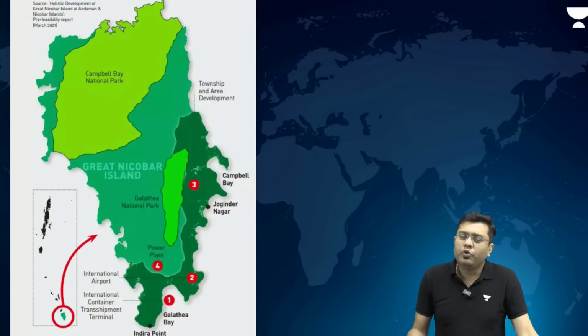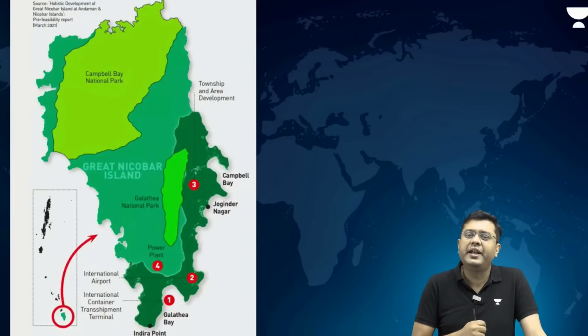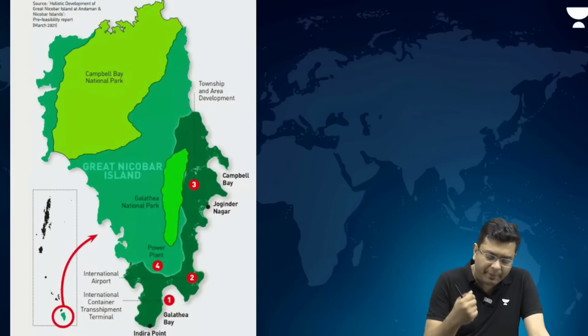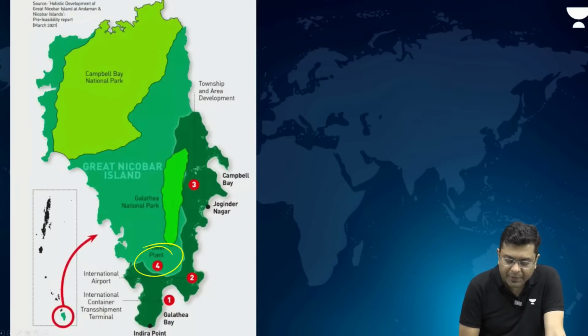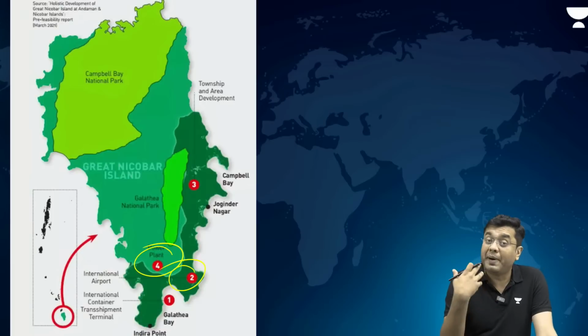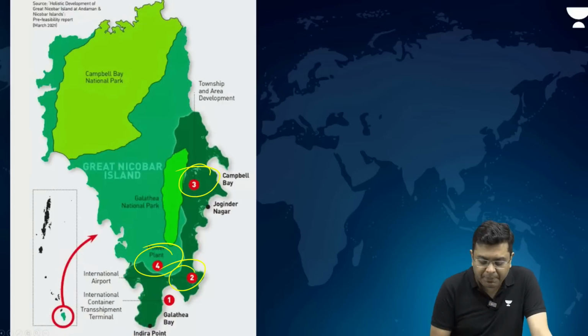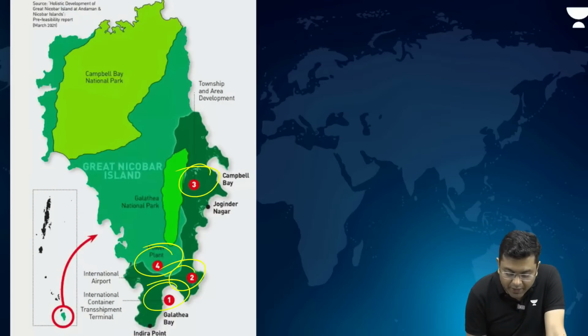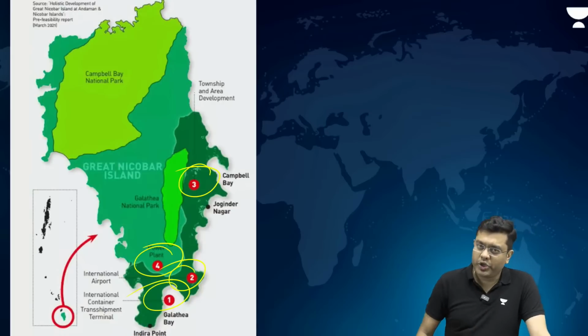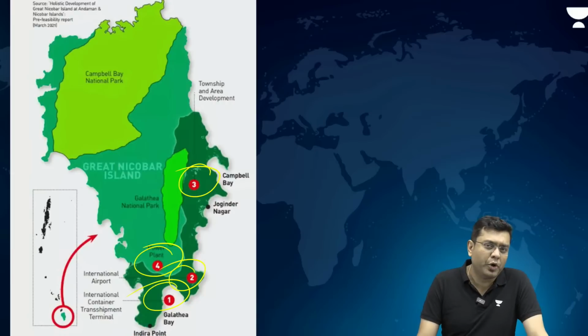So, as per the provisions of the Great Nicobar project, it talks about the development of a power plant, an international airport which will be used by the Air Force as well, a township and area development for the people in that region, and international container shipping, a transshipment harbor which can also provide economic benefit. So, the government is saying that it is a strategically very sensitive and important project.